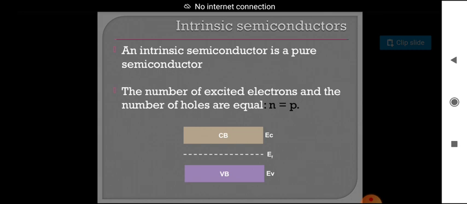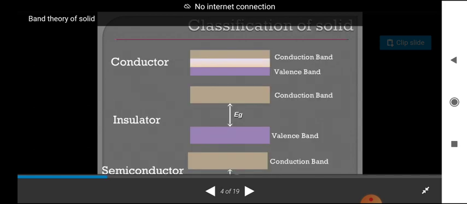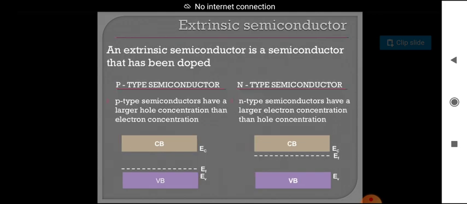That is n is equal to p, where n means number of electrons and p means number of holes. Suppose we connect a battery to the intrinsic semiconductor, the current will flow through both electrons and holes. That is very important.